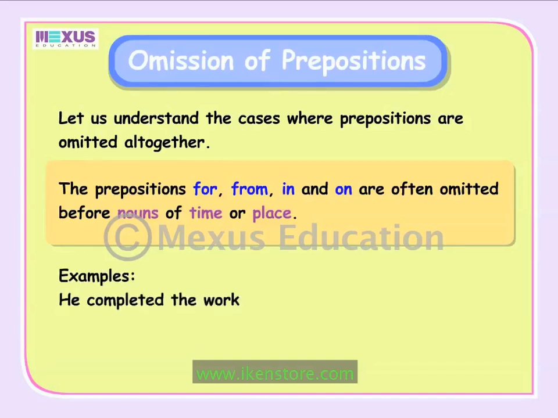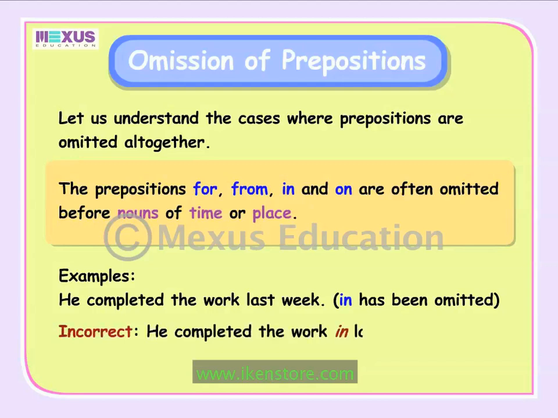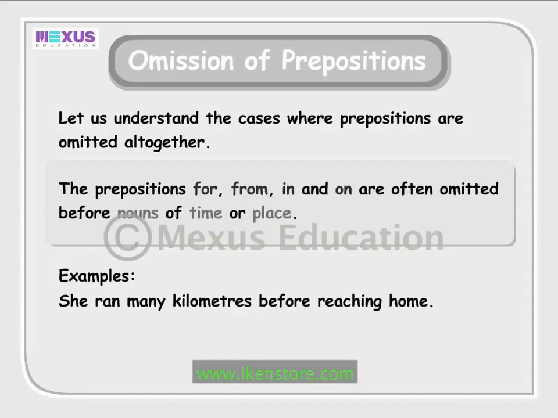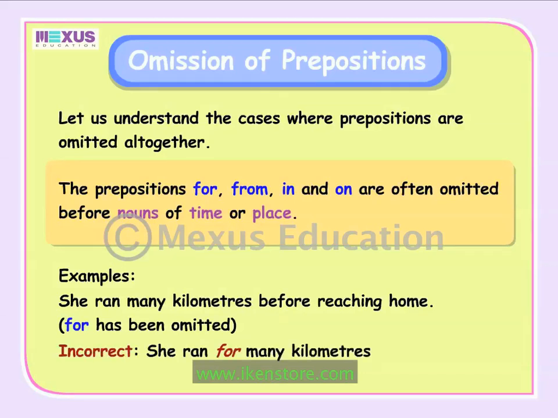He completed the work last week. In this sentence, the preposition in has been omitted. We do not require to say, he completed the work in last week. She ran many kilometers before reaching home. In the second sentence, the preposition for has been omitted. We do not require to say, she ran for many kilometers before reaching home.